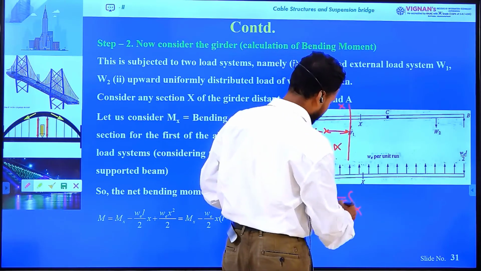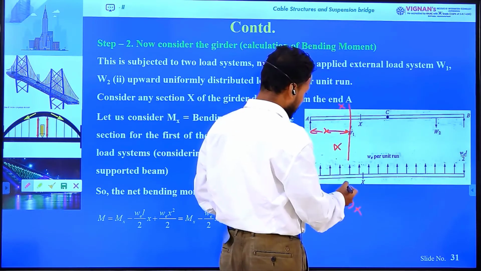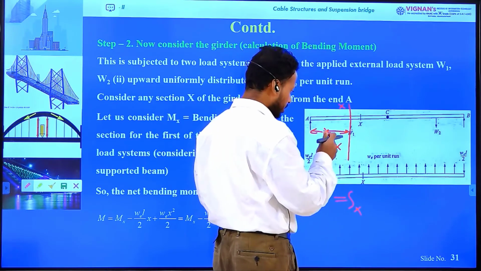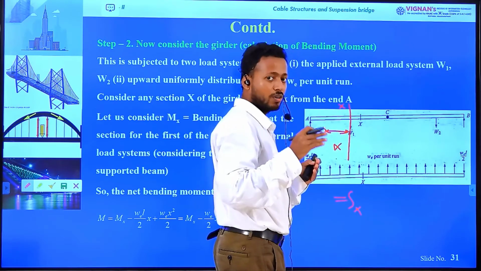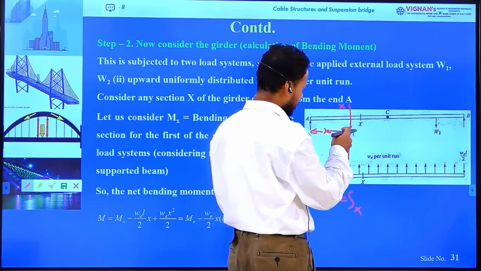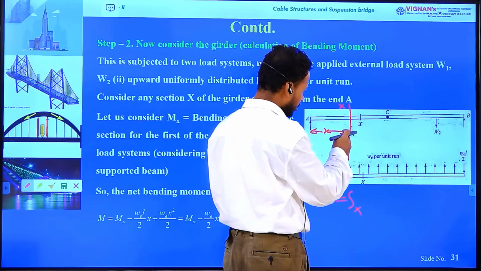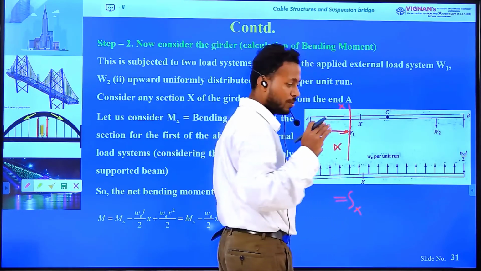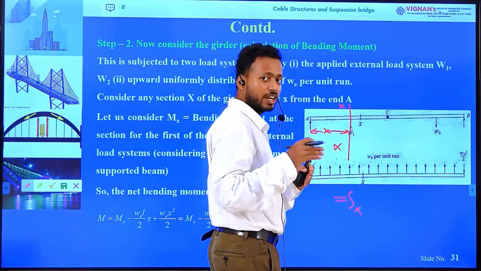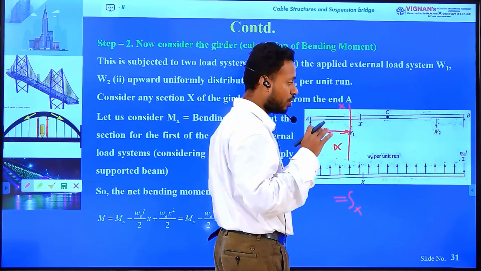So what will be the net shear force? Just see here, the net shear force will be calculated considering all the point loads, all the UDL and support reaction. I have considered only the point load, and due to the point load the shear force is Sx. Now let me calculate the net shear force due to all the loads.